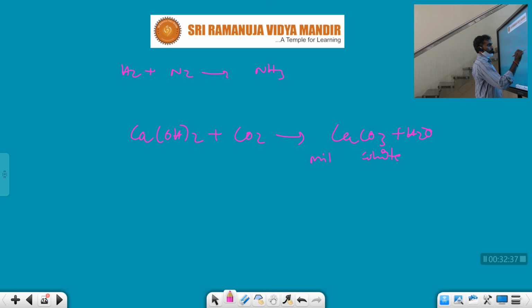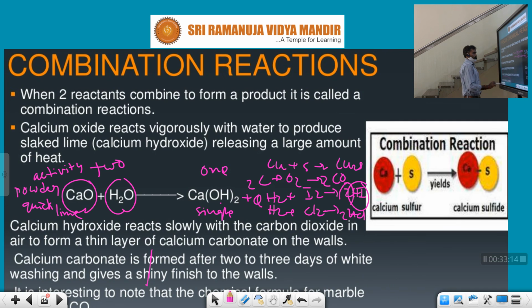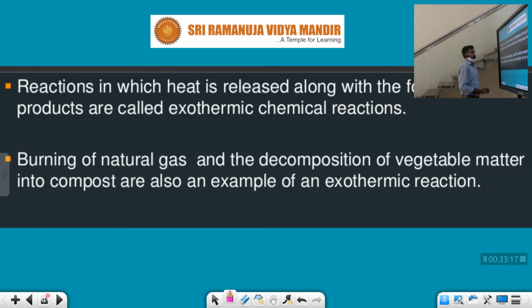What is this? A milky white precipitate will be formed. For example, white calcium hydroxide, Ca(OH)2, is possible, but different colors are used on walls. At that time we did not observe so many different types of colors; that is based on paints, and paints again come in different colors. So this is the chemical combination reaction.